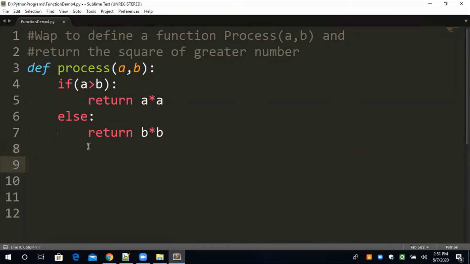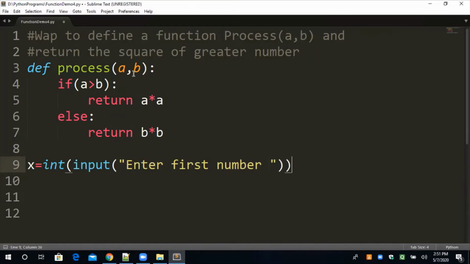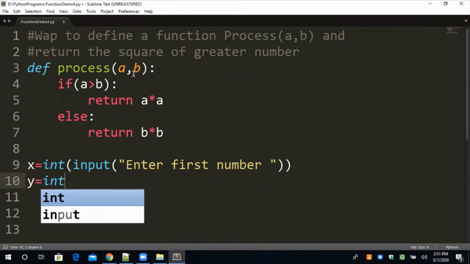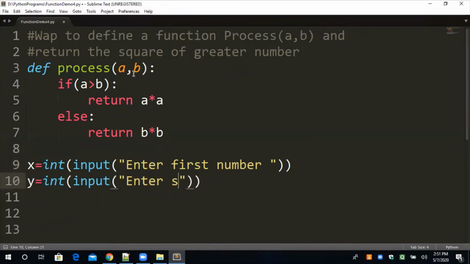Okay, now this function is accepting two parameters, so obviously we have to take the two values. So either we can take the value directly, but if we are going for a generalized program, we have to take this value from the user. No problem. So I'm taking the values from the user. x is equal to int input, enter first number, and y is equal to int input, enter second number. Now the two values I have inputted.